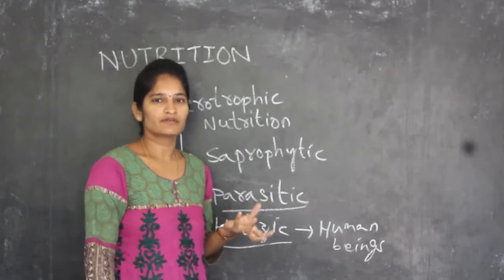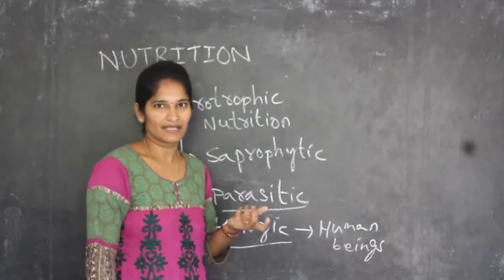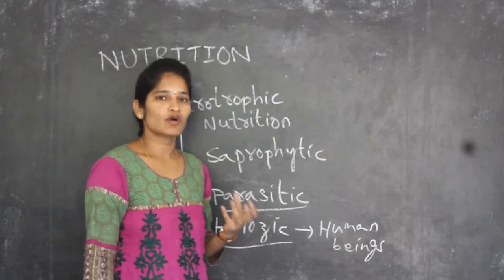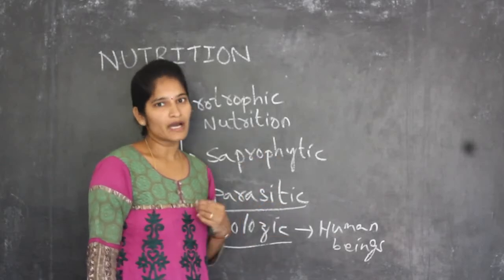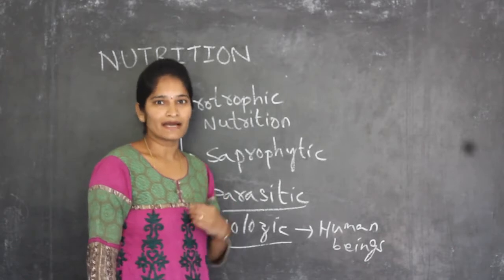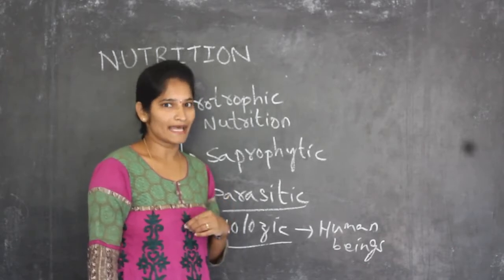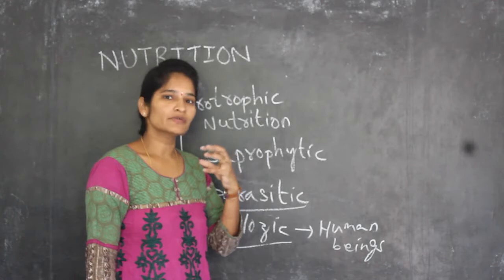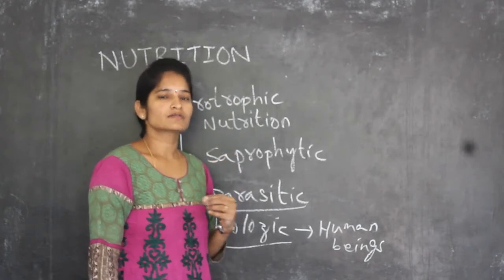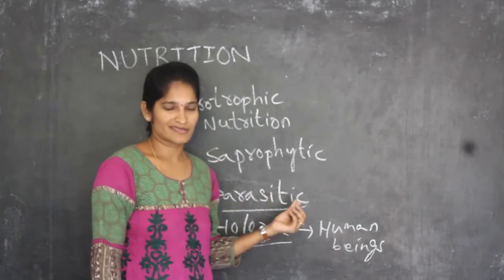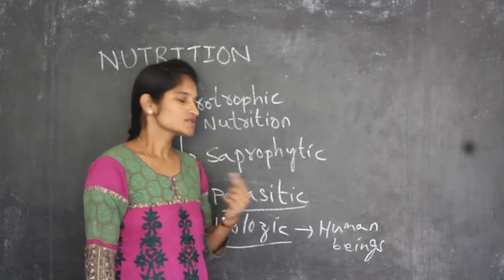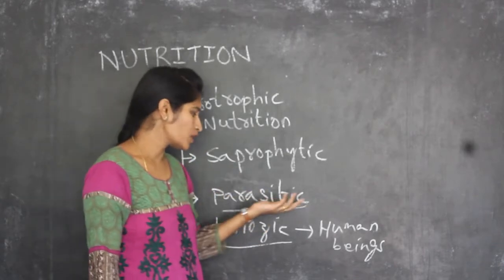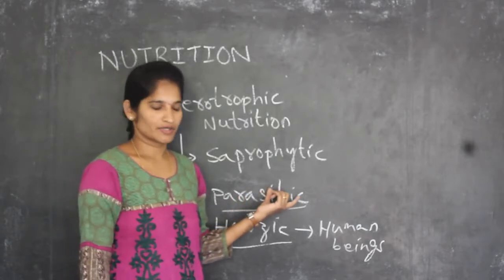So generally you will get fevers, malaria fever or anything. In that, what happens is the virus which is present will enter our body and lie in our body and stay alive. And the food we are taking is also being consumed by the virus. So how is it getting its food? From our body. That type of nutrition is called parasitic nutrition.